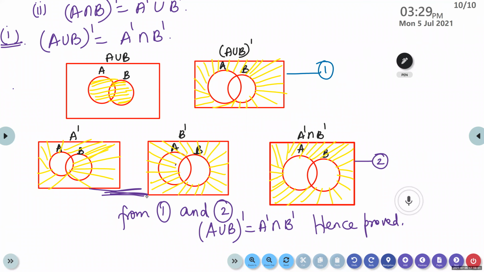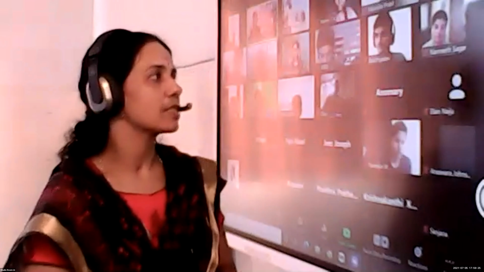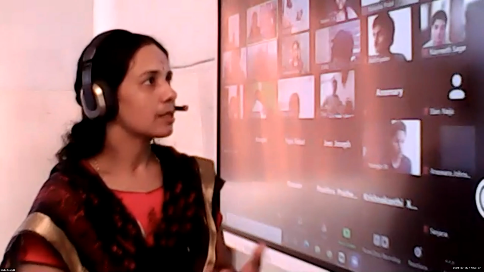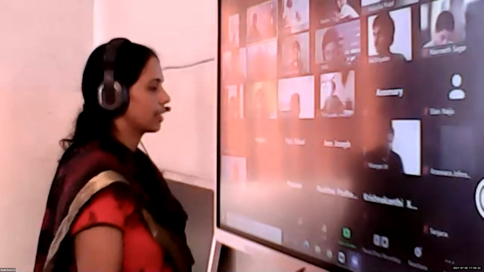So note the second one. Second one is homework. The second law is A intersection B the whole dash is A dash union B dash, isn't it? A intersection B the whole dash is A dash union B dash. You can do it as homework. Now the same law, we can verify by taking some sets. We can take some sets and we can verify. Okay, write the question. Write the next one.